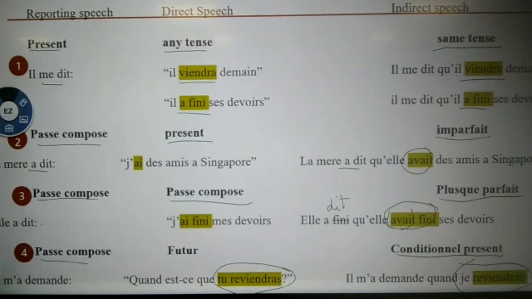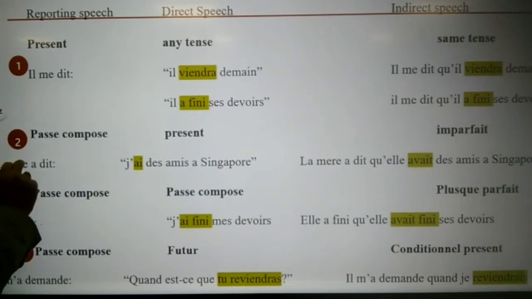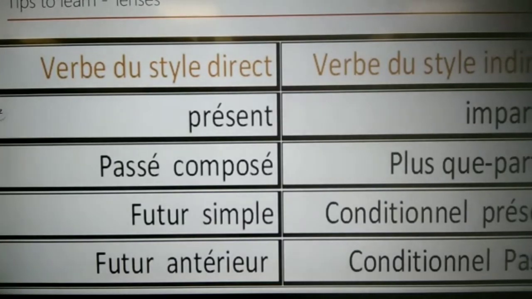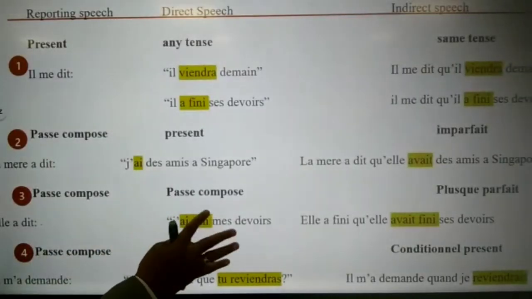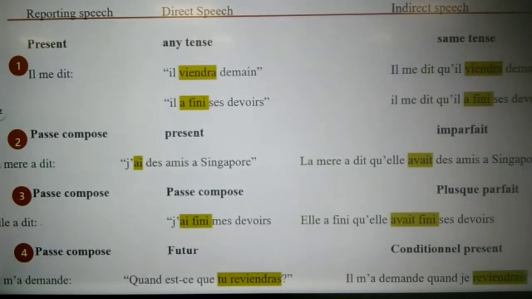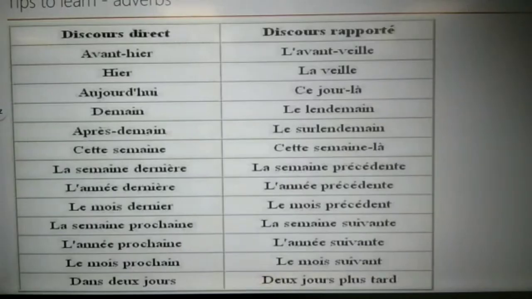So this is the slide I gave you in the previous slide also. This slide I have explained with illustrations, and the last one you can note down, or else I will send it. What are the things that will change?